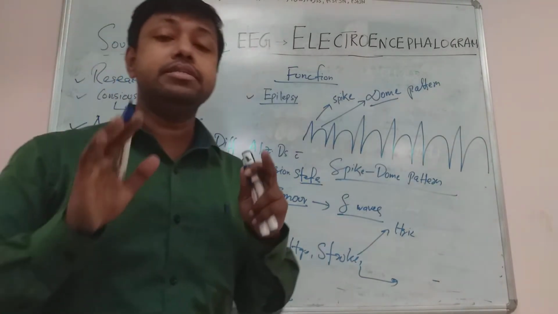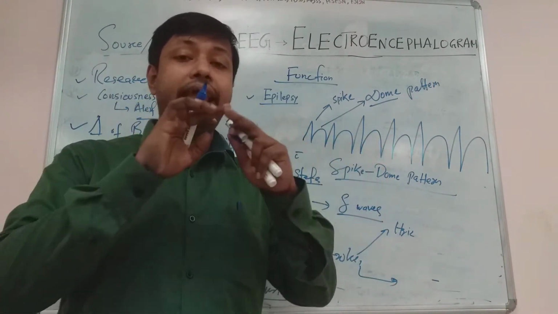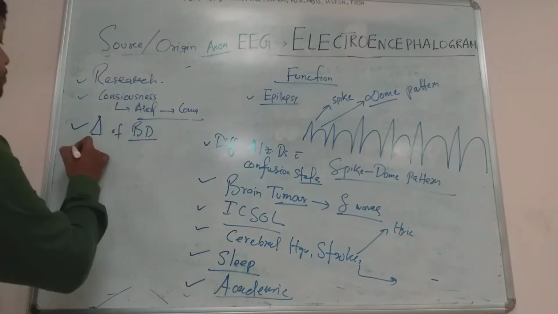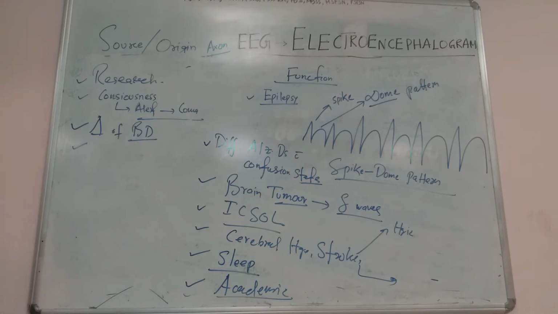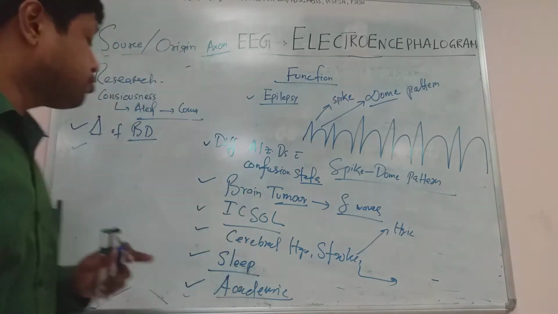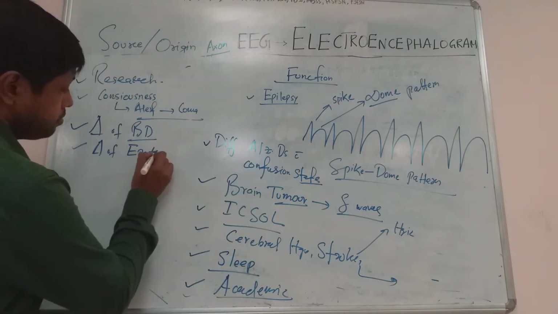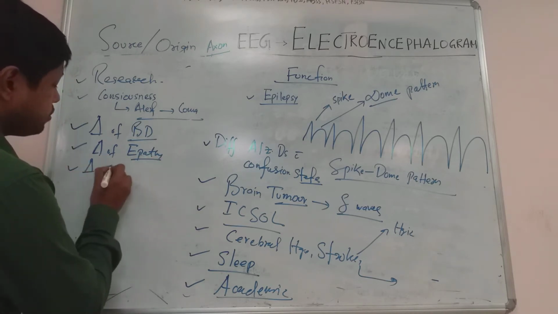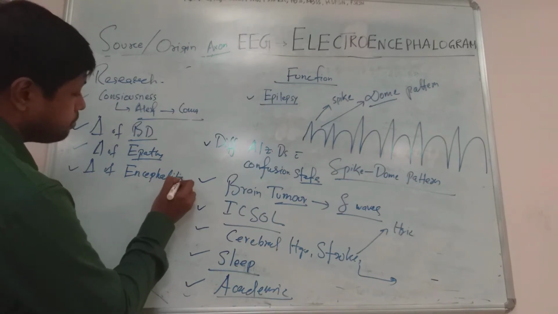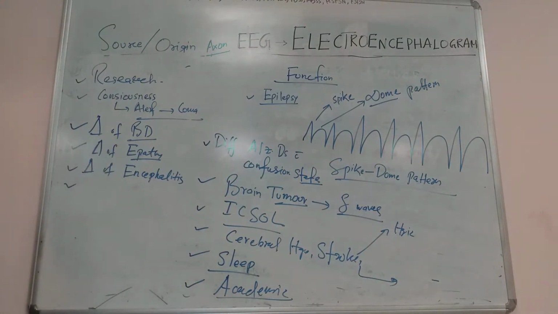All of you know brain death means death of the brain stem, so there will be a flat EEG. In brain death, there will be a flat EEG, no electrical activity can be recorded, and it helps in diagnosis of brain death. Next one, it also helps in diagnosis of encephalopathy. Encephalopathy means pathology of the brain. Can you understand? It also helps in diagnosis of encephalitis. Encephalitis means inflammation of the brain, where neurons can be injured. Brain pathologies it can also help.